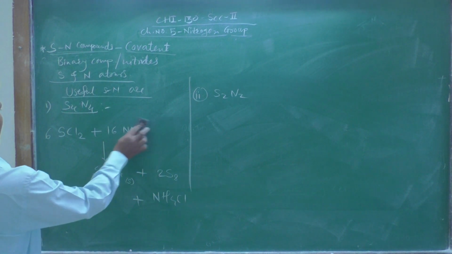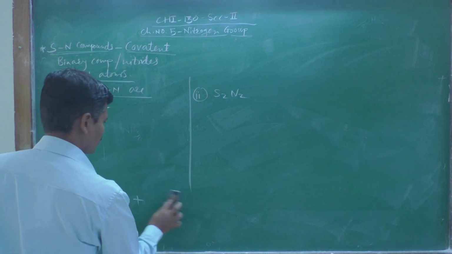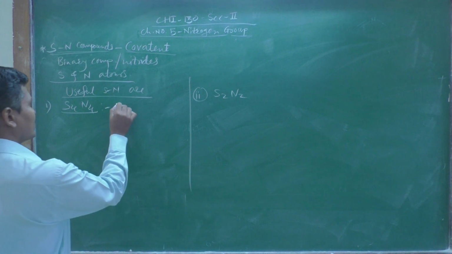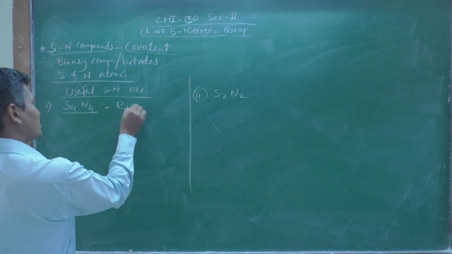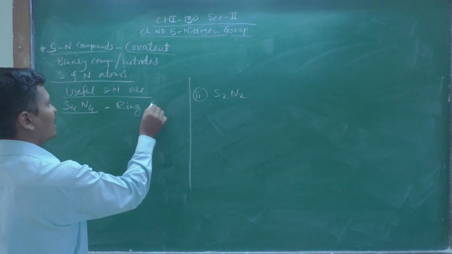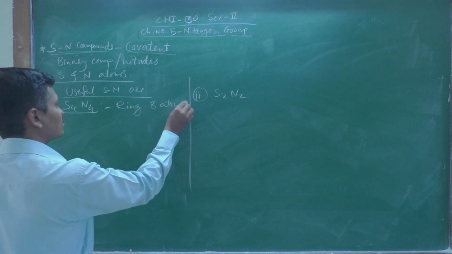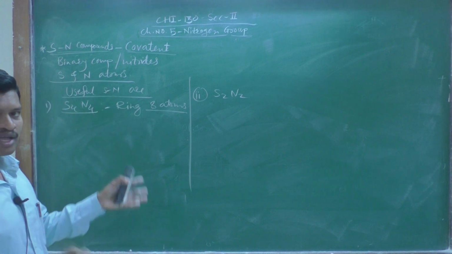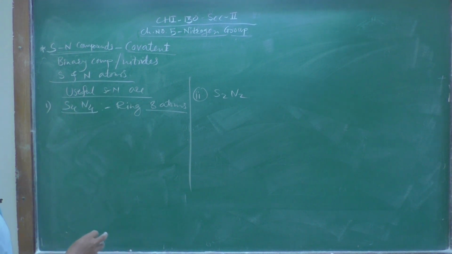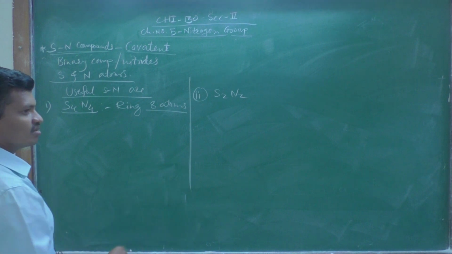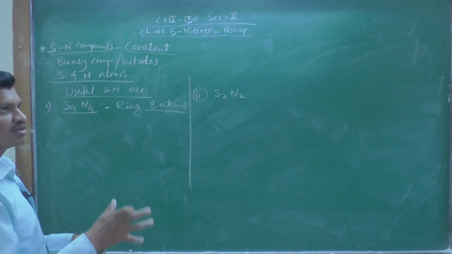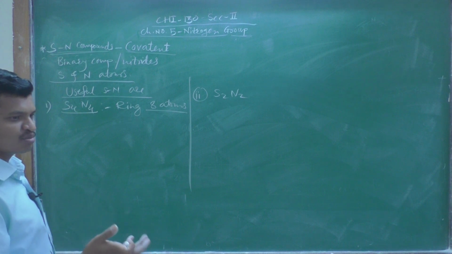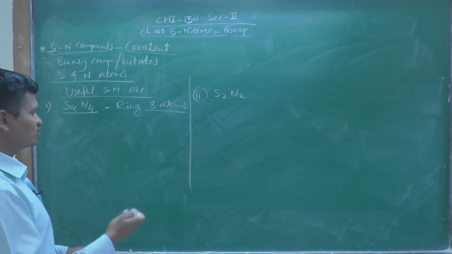Now, let us see the structure of S4N4. It is a ring structure having 8 atoms. All these 8 atoms, 4 sulfur and 4 nitrogen, are engaged in one ring. But the cyclic nature of the S4N4 molecule is somewhat twisted.